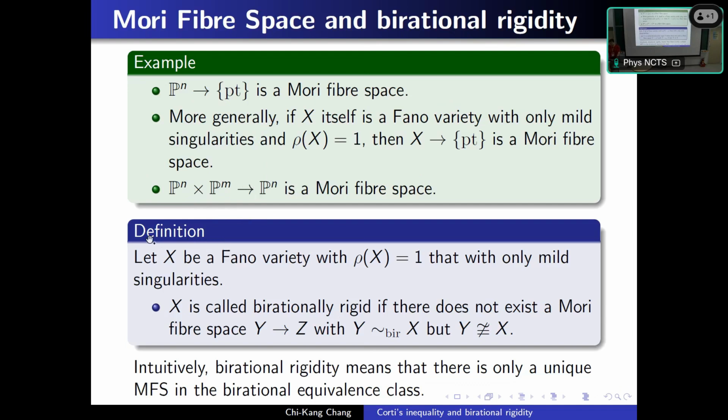Okay, and the definition of birational rigidity is that for a Picard number 1 Fano variety with only mild singularities, we say X is birationally rigid if there does not exist a Mori fiber space Y to Z such that Y is birationally equivalent to X, but not isomorphic to X. That is, birational rigidity means in this birational class, X itself is the unique Mori fiber space.